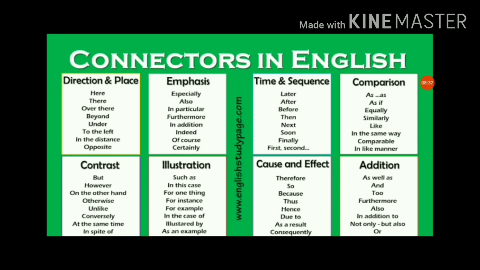For illustration, when we give an illustration about the sentence or a particular thing, we use such as, in this case, for one thing, for instance, for example, in the case of, illustrated by, as an example. When we mention cause and effect in the sentence, these connectors are used: therefore, so, because, thus, hence, due to, as a result, and consequently.